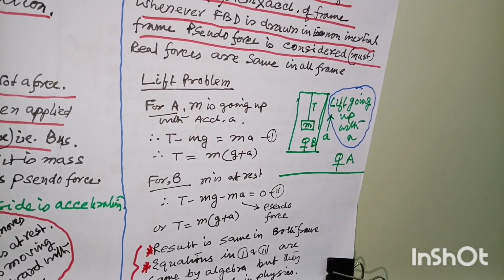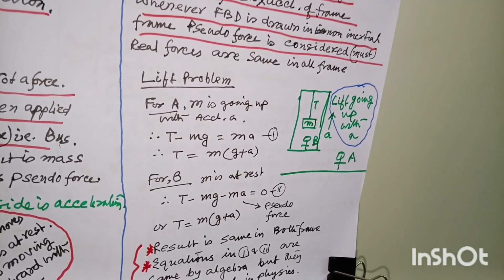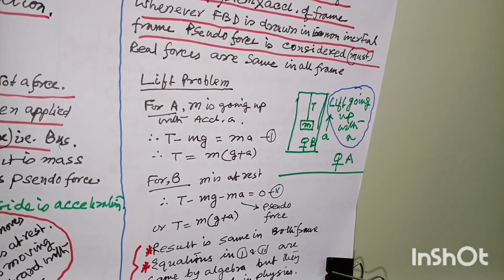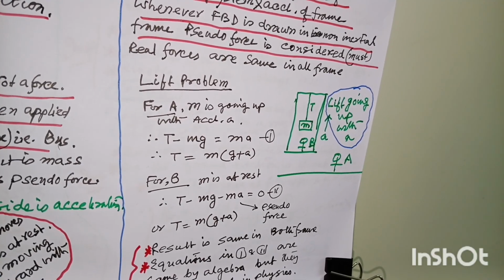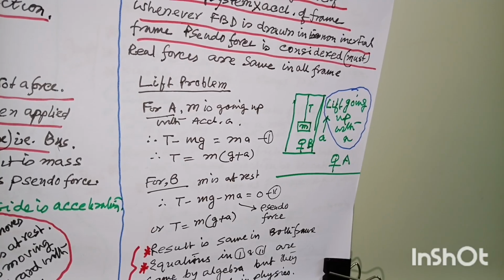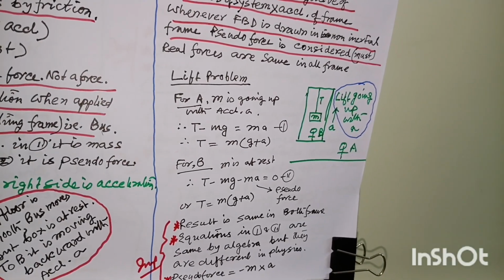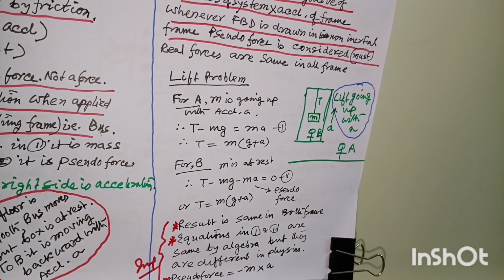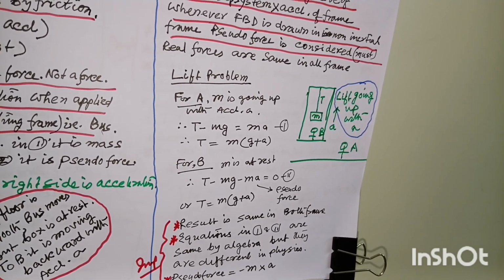So T minus mg has to be equal to ma, because the mass is moving up with an acceleration. So he writes T minus mg equal to ma and T equal to m into g plus a. That means g is replaced by g plus a here. For B, B is moving himself with that lift.